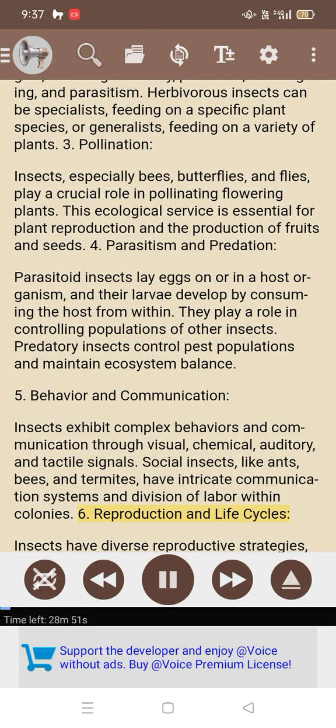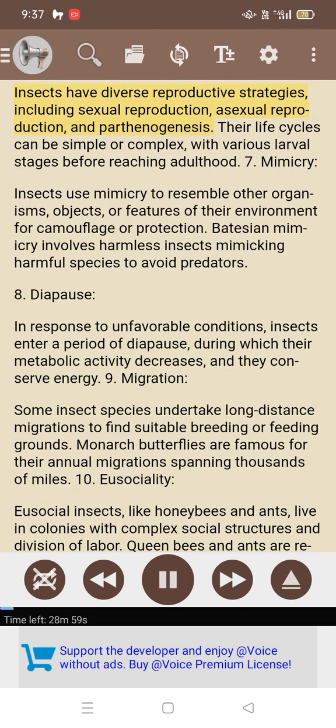6. Reproduction and life cycles. Insects have diverse reproductive strategies, including sexual reproduction, asexual reproduction, and parthenogenesis. Their life cycles can be simple or complex, with various larval stages before reaching adulthood.